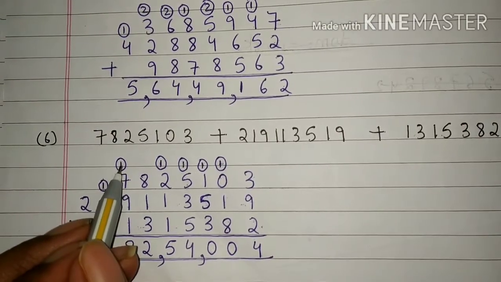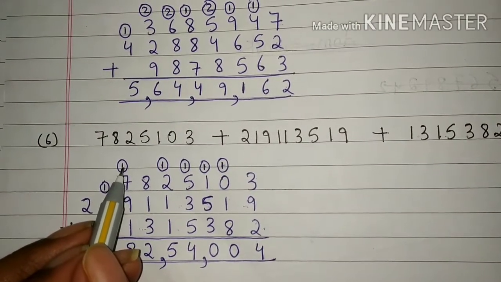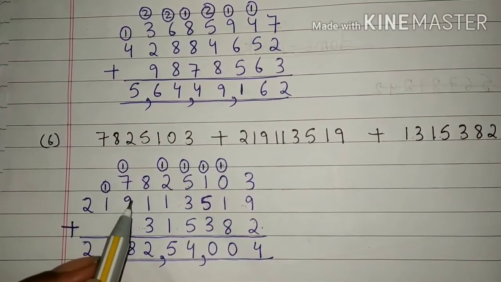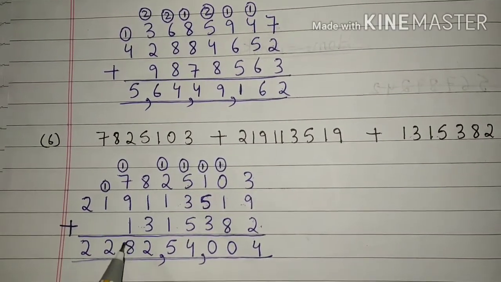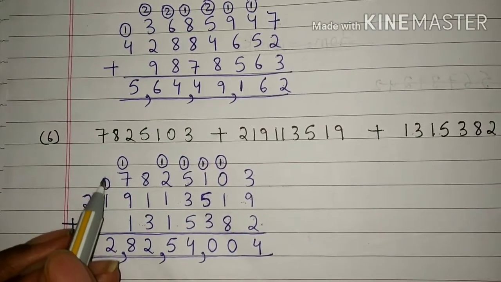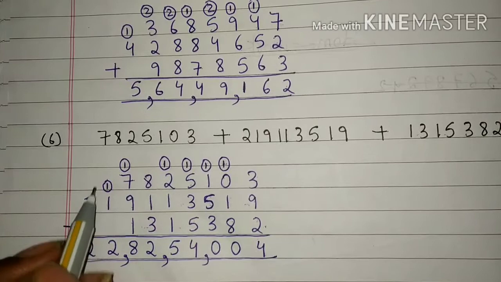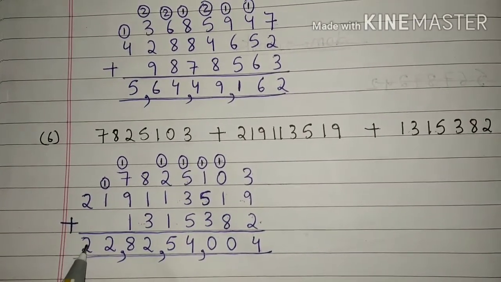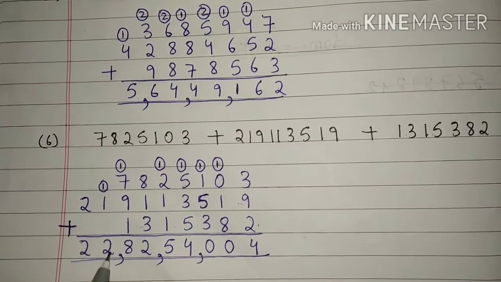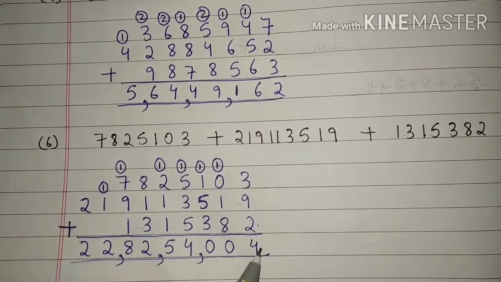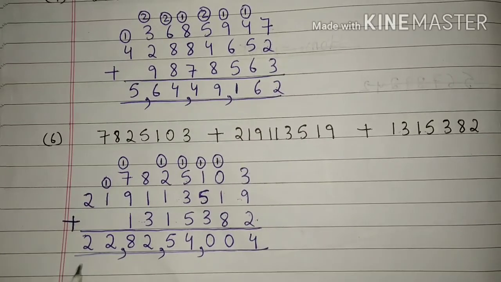7 plus 1 is 8. 8 plus 9 is 17 and 17 plus 1 is 18. 8 we have written here and 1 will be carried here. 1 plus 1 is 2. 2. Students, 22 crore 82 lakh 54,004. This is your answer.